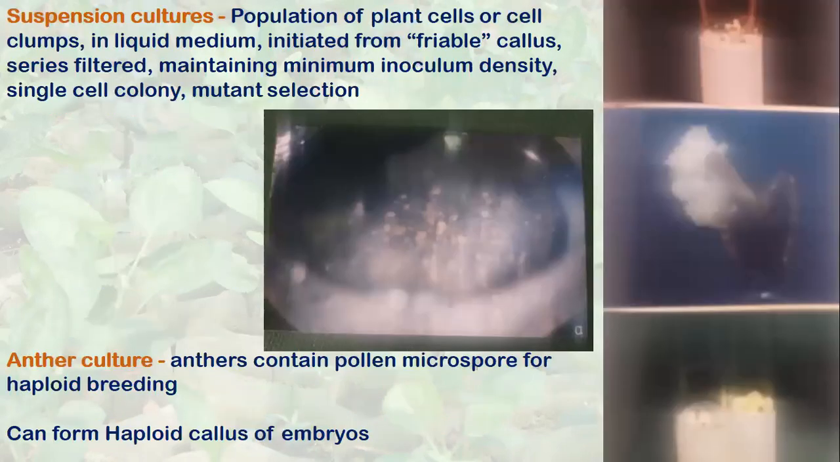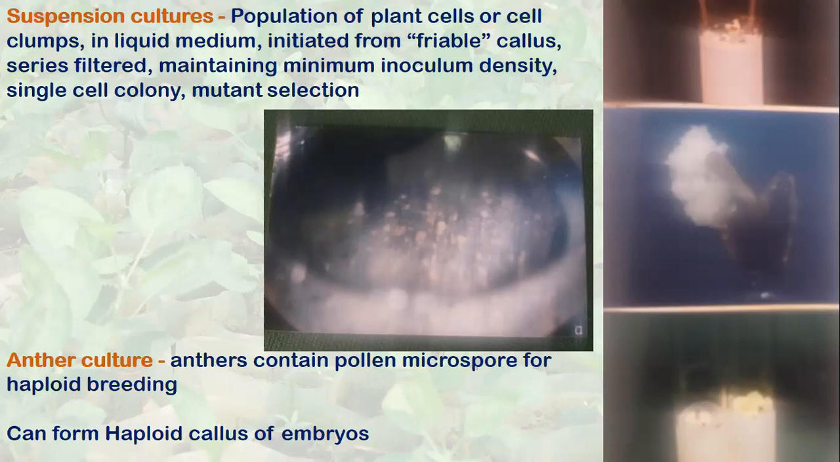Now, suspension culture. A population of plant cells or cell clumps in the liquid medium. It may be initiated from friable or compact callus material and is called a suspension. When the suspensions are grown, we maintain a certain cell density in the liquid medium. It can be single cells or groups of cells. In this suspension, there are groups of cells, and there are single cells which you cannot see. You can see the cell clumps.